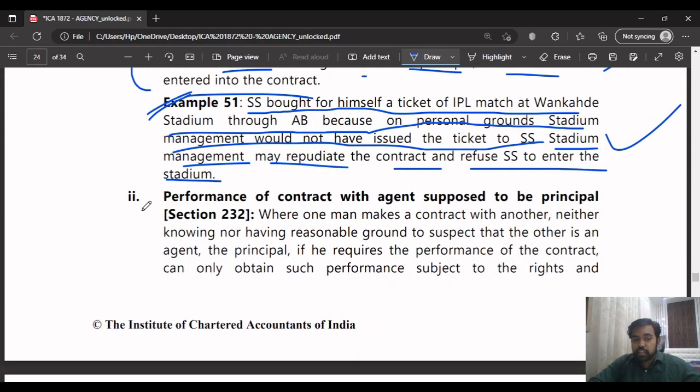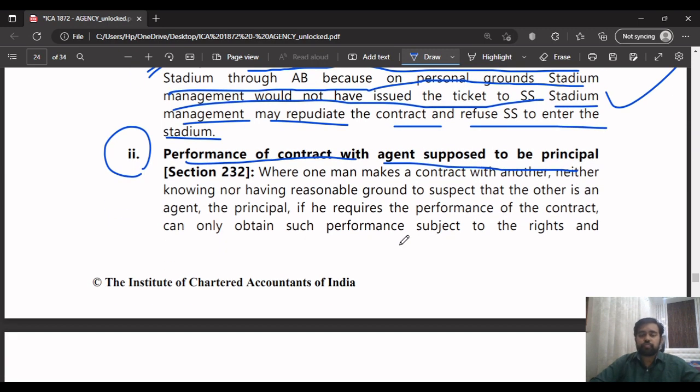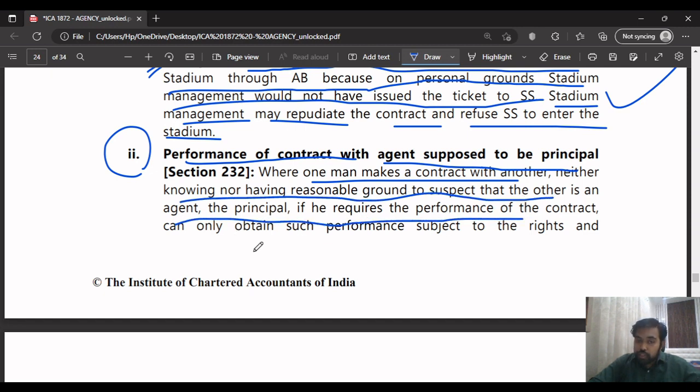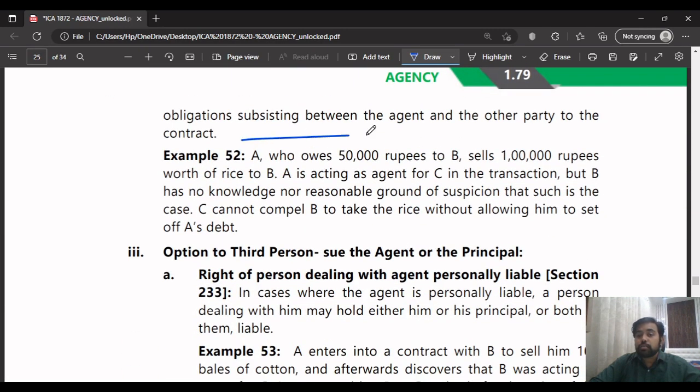Next, what they're saying in this second point is performance of the contract with agent supposed to be principal. Where one man makes a contract with another, neither knowing nor having a reasonable ground to suspect that the other is an agent, the principal, if he requires the performance of the contract, can only obtain this performance subject to the rights and obligations subsisting between the agent and the other party to the contract.